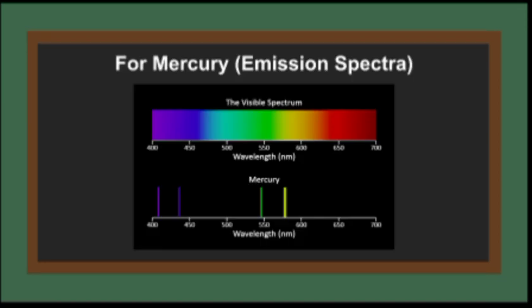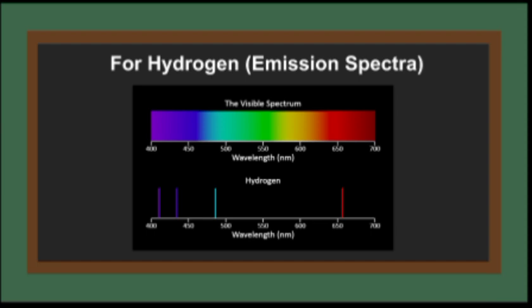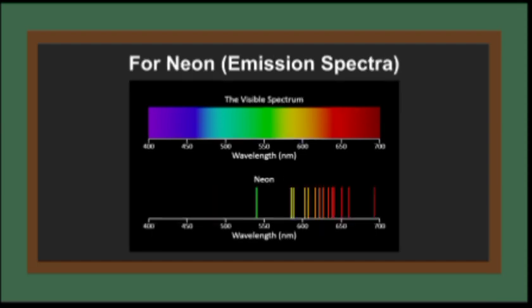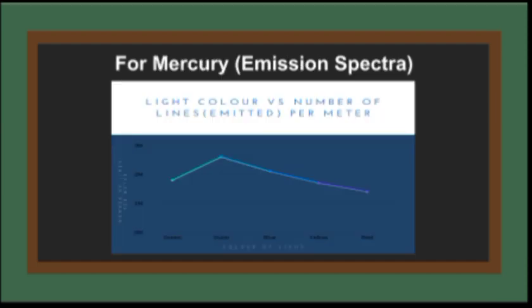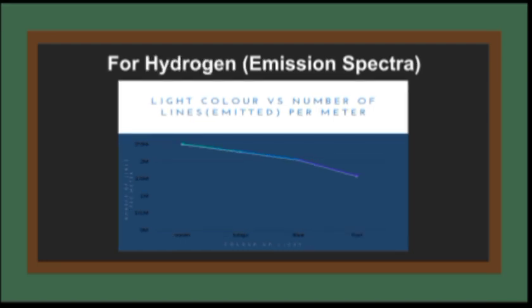And these are just spectrum images of different elements. This is for mercury, this is for hydrogen, and this is for neon. And these are some graphs. The graph is the number of lines per meter versus the different colors, the number of lines that we obtained in the observation table with different colors. And this is for mercury, this is for hydrogen, and this is for neon.